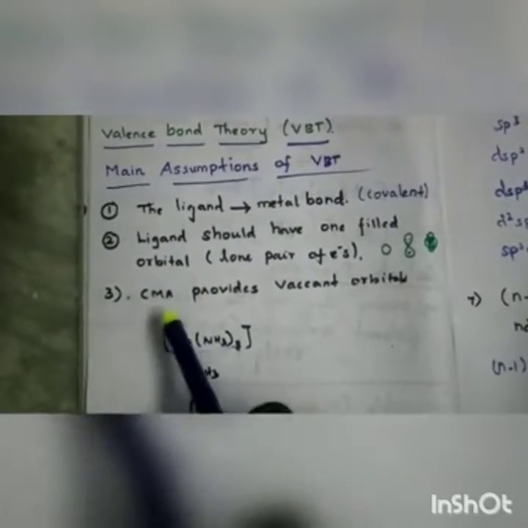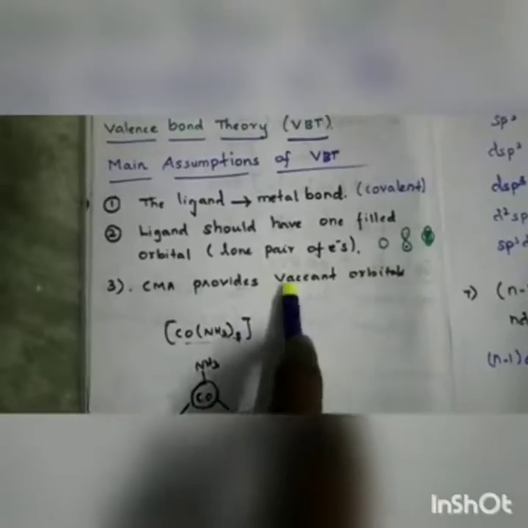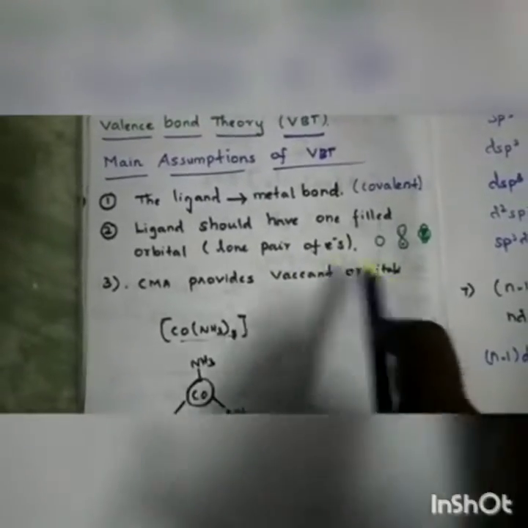Then the third one: the central metal atom provides vacant orbitals. Vacant means empty orbitals. Why? Just see the example here. This is a coordination compound. Here in this case, cobalt is the central metal atom and ammonia is the ligand. If I draw the structure for this complex, it will be like this.